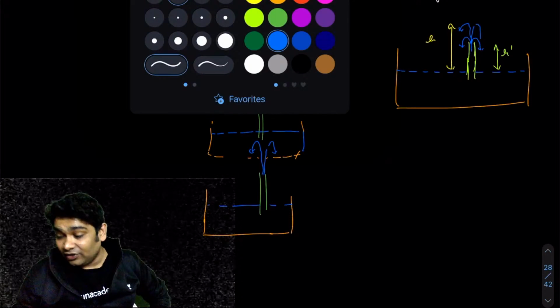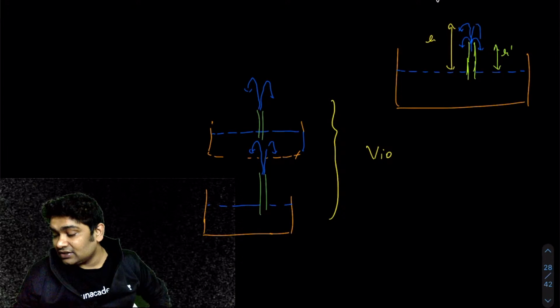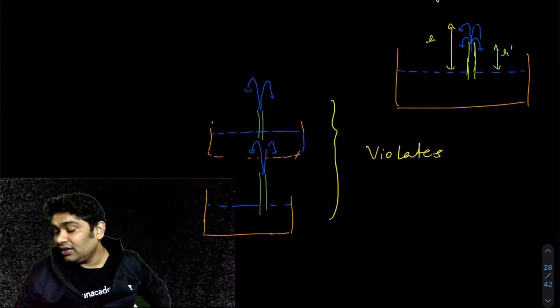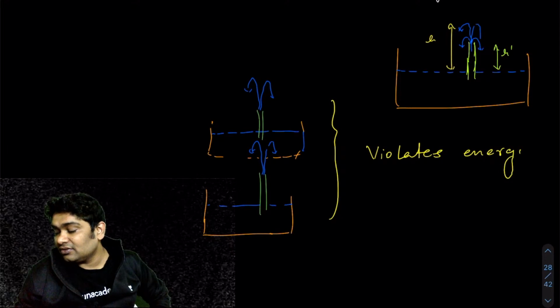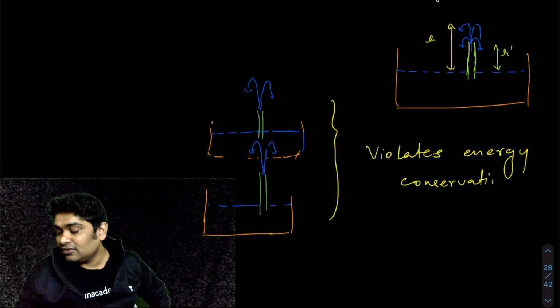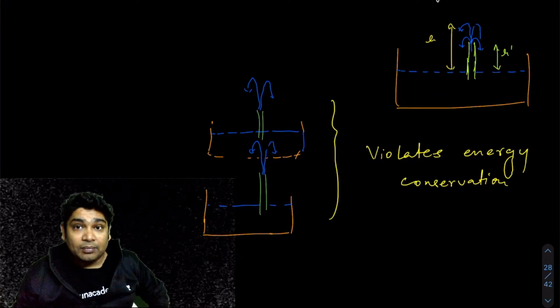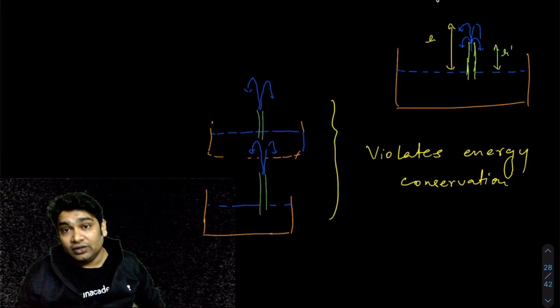This kind of phenomenon, if possible, violates energy conservation. You could have gone on gaining potential energy without doing any work.